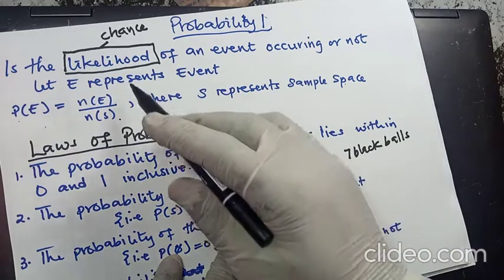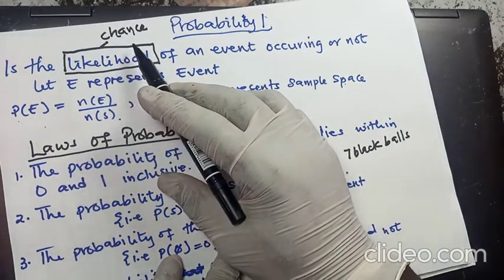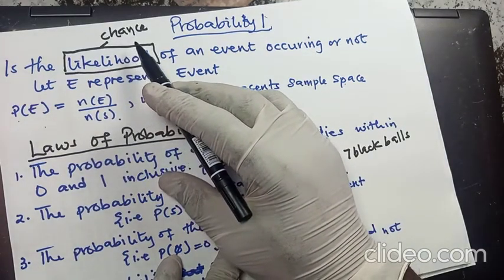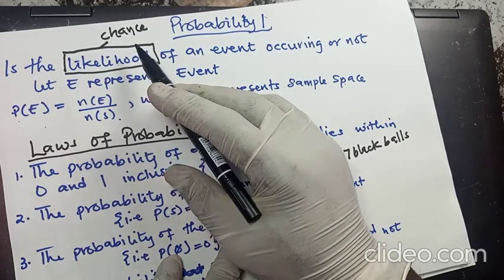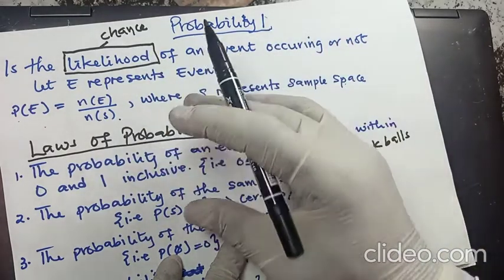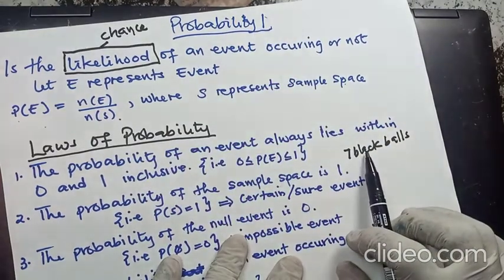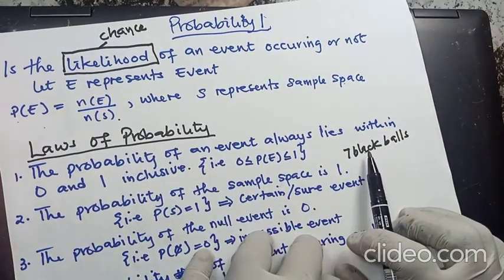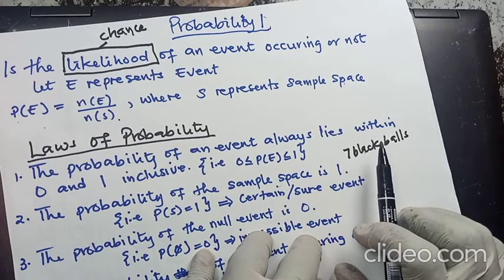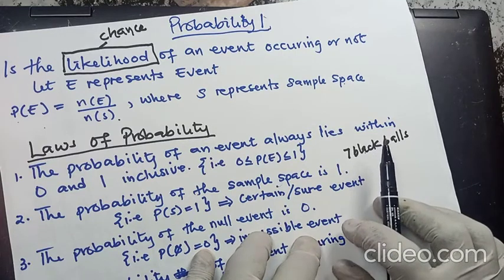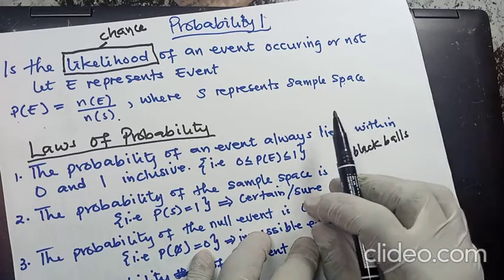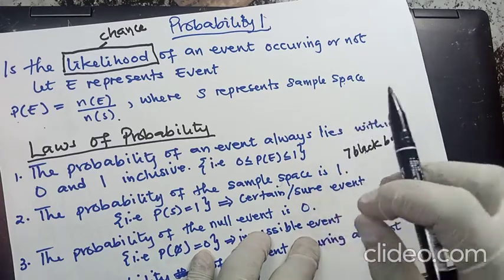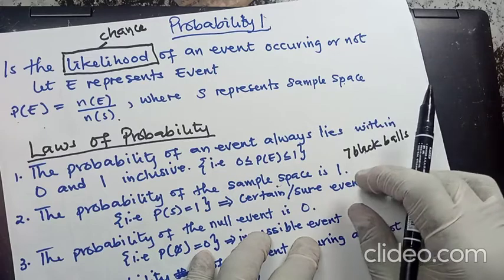As I said, probability means chances, not selection. We have to take note of this. Probability is not about selection, but about the chance that something may occur or not. So even though we want to select a ball, it doesn't mean the probability should be 1/7. No, we just want to find the chances that one ball will be selected.